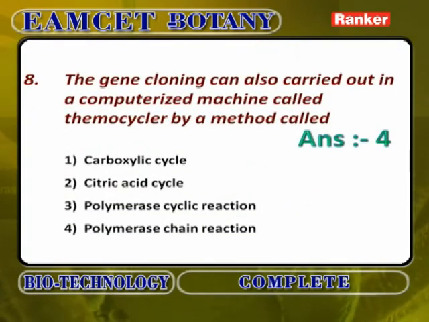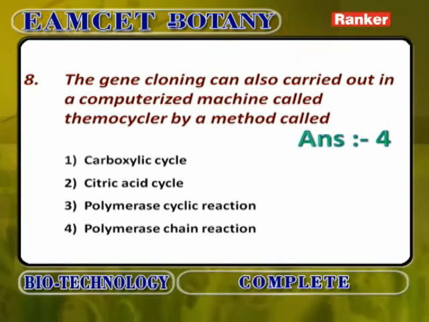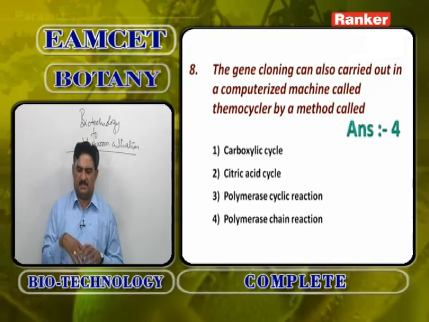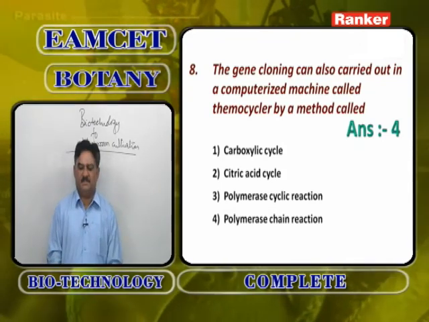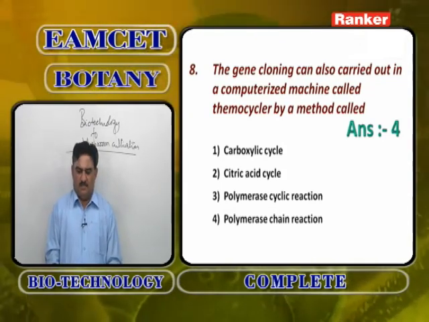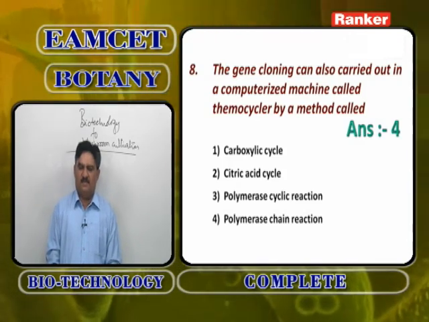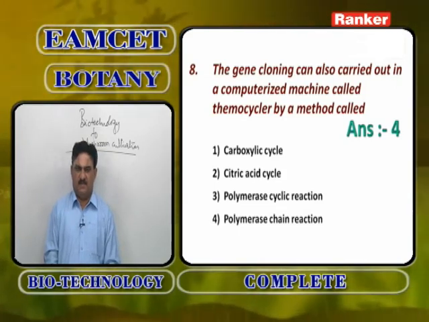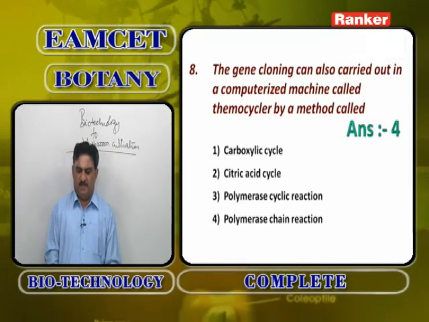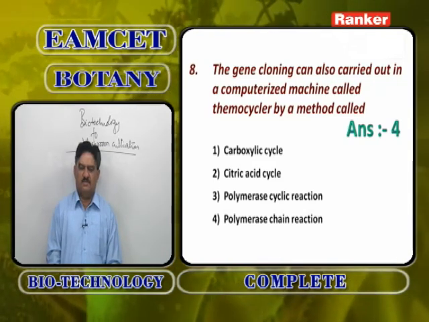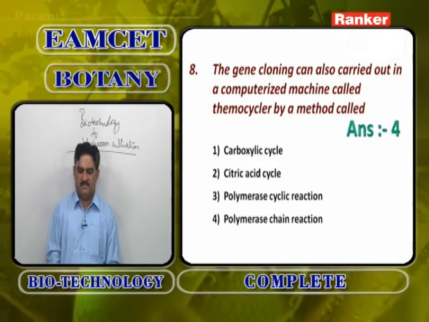The gene cloning can also be carried out in a computerized machine called thermocycler by a method called. Gene cloning, the multiplication of genes after inserting a bit of DNA into a plasmid or some other vector, producing the same copy of genes, is called gene cloning. The gene cloning can also be carried out in a computerized machine called thermocycler. Thermocycler is a machine widely used in gene cloning by a very popular method called polymerase chain reaction. It is also called PCR, polymerase chain reaction.